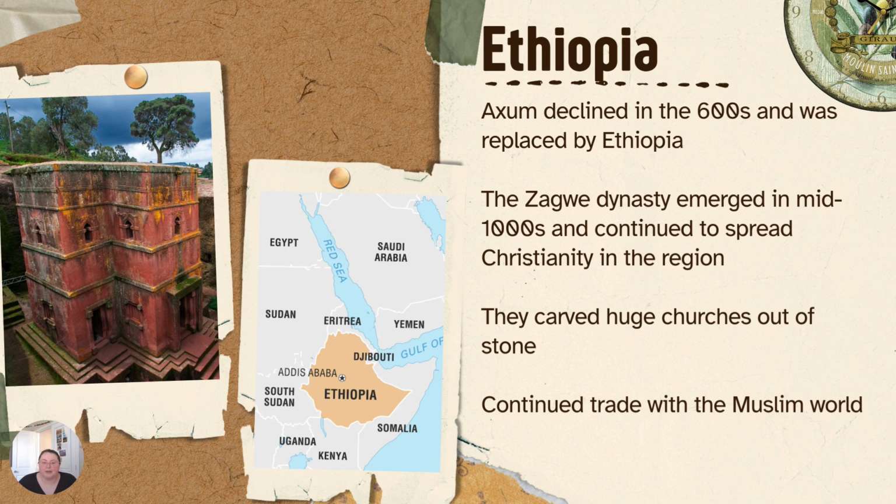Ethiopia. Axum declined in the 600s and was replaced by Ethiopia. The Zagwe dynasty emerged in the mid-1000s and continued to spread Christianity in the region. They carved huge churches out of stone, which you can see in the picture here. They also continued trade with the Muslim world. And on the map, you can see where present-day Ethiopia is.